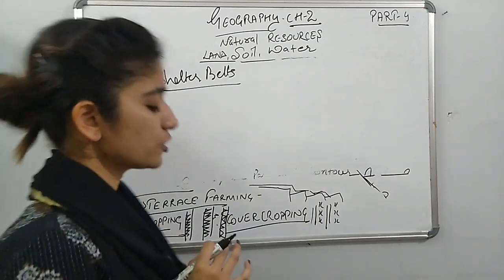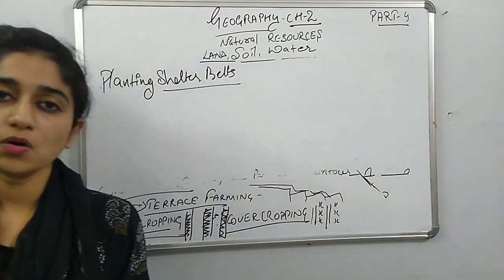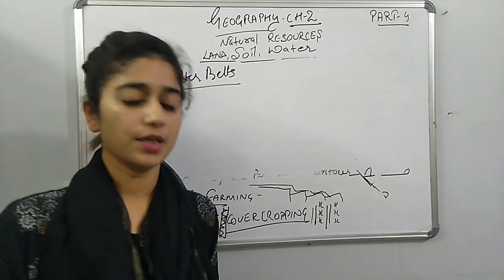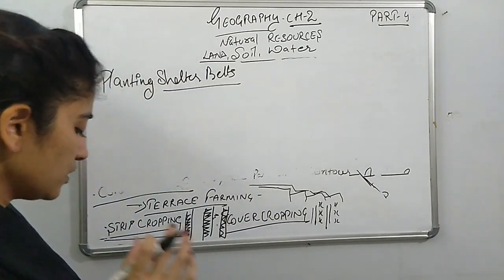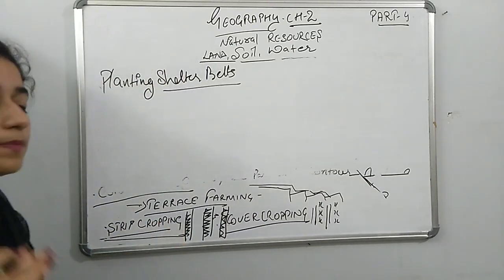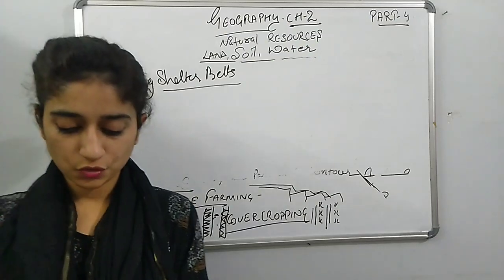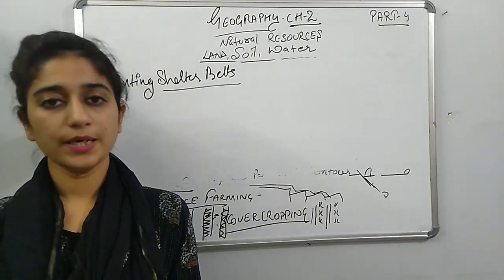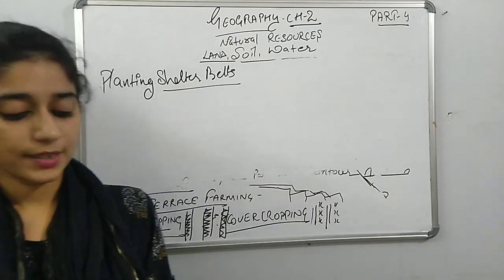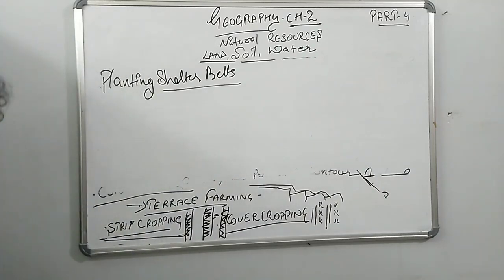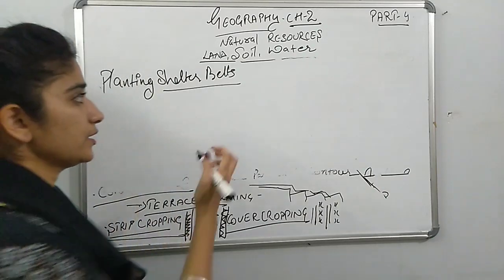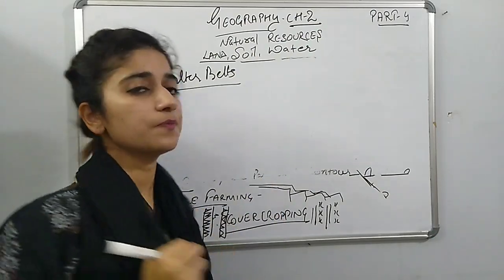When wind erosion is common, rows of trees are grown in an area, and shrubs are also planted there, so that erosion cannot spread in the soil, and we can reduce the speed of the wind.